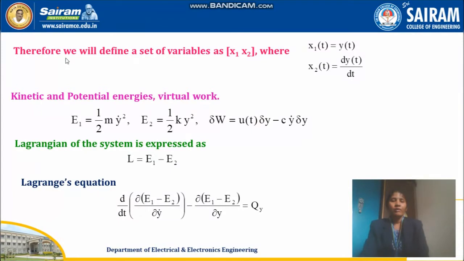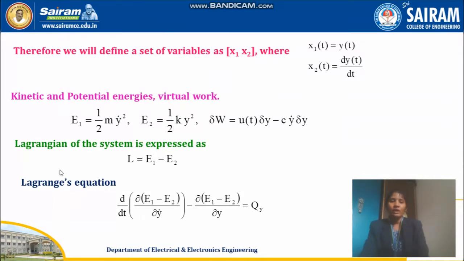Therefore we will define a set of variables as x1 and x2. x1 of t is y of t, x2 is dy of t by dt, that is the first order differentiation of x1 of t. Kinetic energy E1 is equal to half m v square, and E2 is equal to half k y square, that is due to the spring.